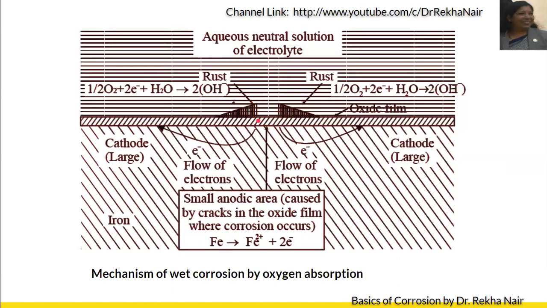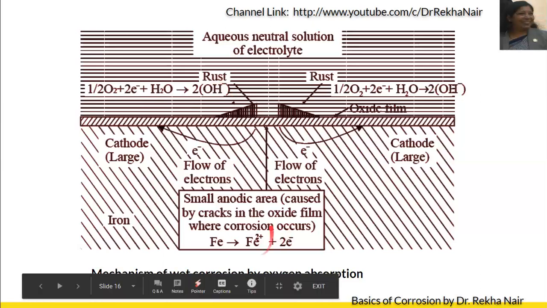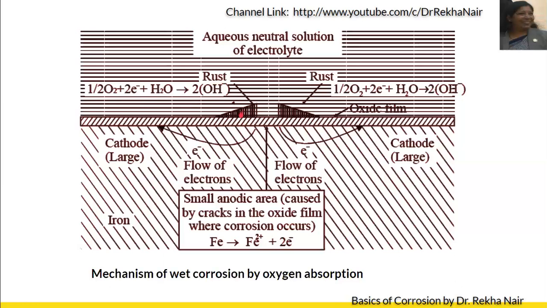And at the cathode, in case of oxygen absorption, this is the case of neutral aqueous solution. So we have the oxygen absorption case. So half O2 plus 2 electrons plus water will give 2 OH-. These 2 OH- will react with the Fe2+ ions to form Fe(OH)2. If there is a sufficient amount of oxygen, it will form Fe(OH)3. This rust will be accumulated over here.